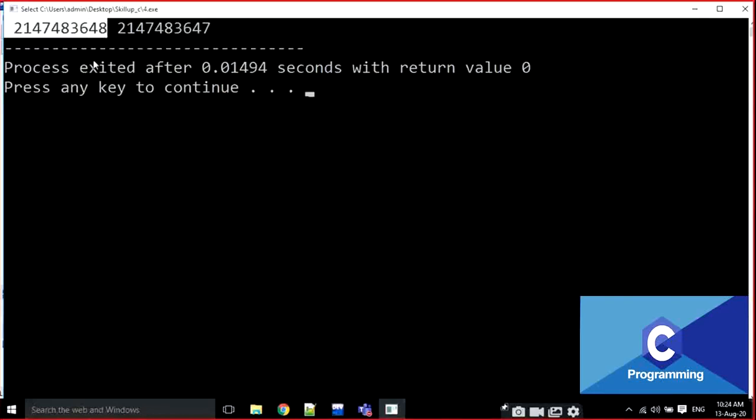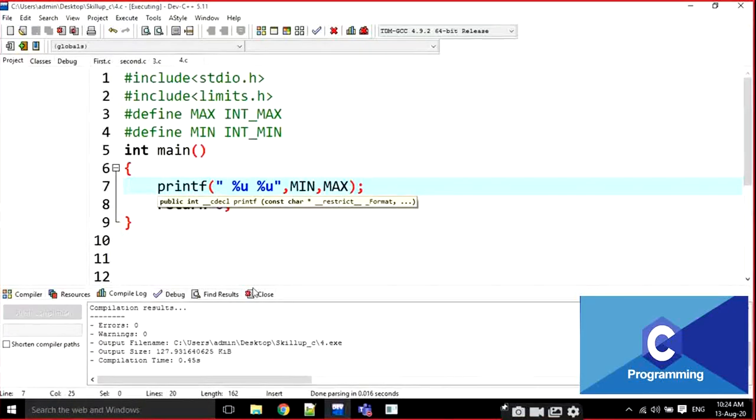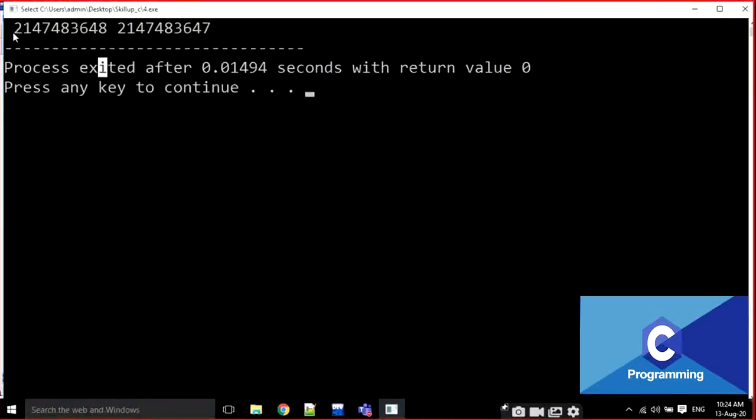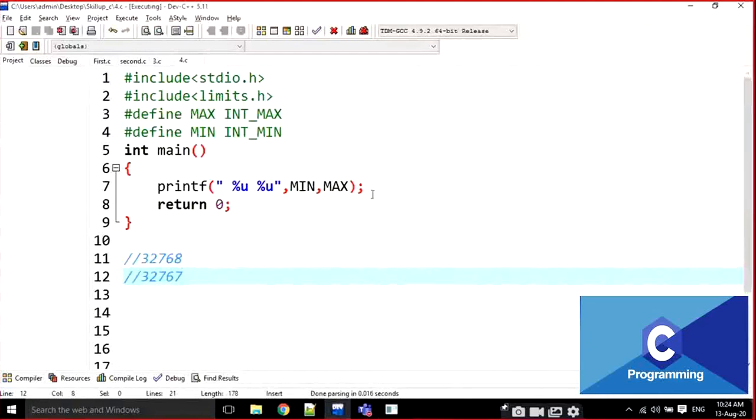If you write the same two lines in Turbo C, you will observe that the minimum value is minus 32,768 and the maximum value is 32,767. It is not representing the negative symbol here. If it is a signed integer, these are the values. Just note it down, everyone.